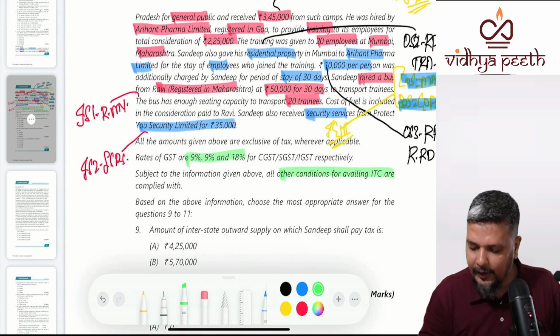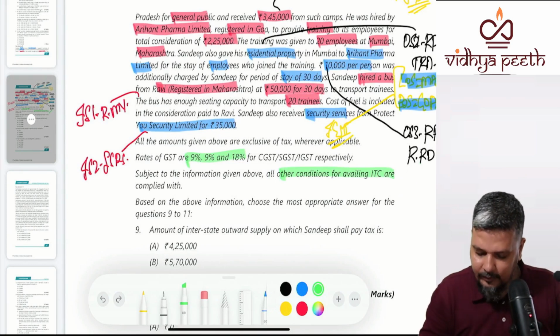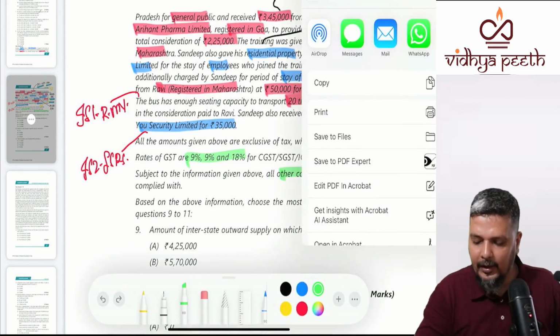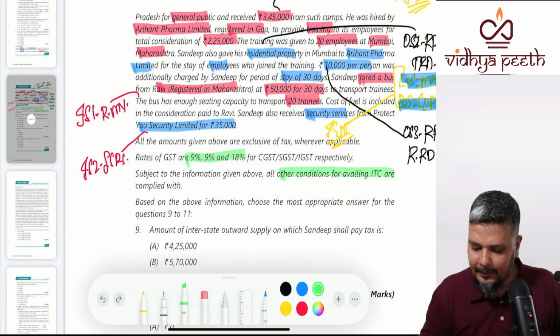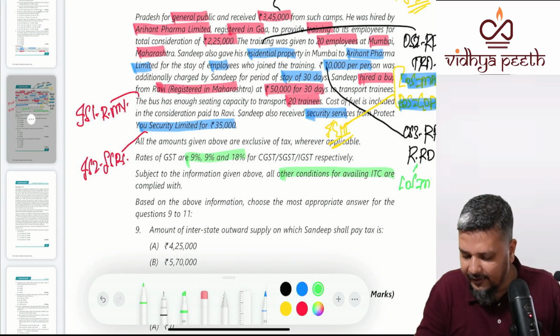Renting of residential dwelling. What about the third supply? The third supply is also given to Aryan Pharma only. So where is the location of supplier? Location of supplier is the same, Maharashtra. Place of supply?